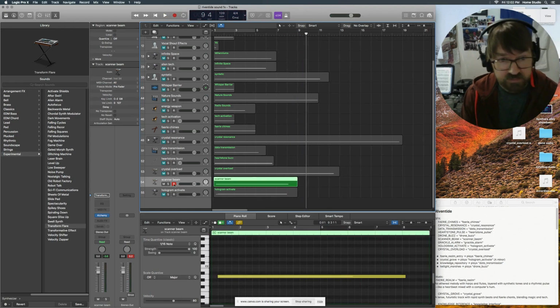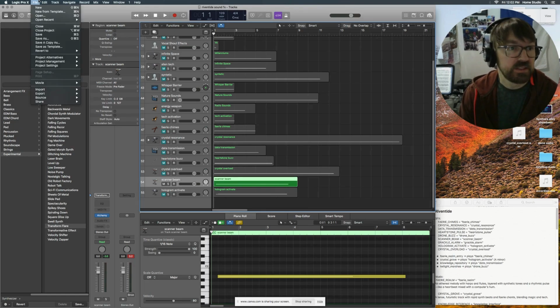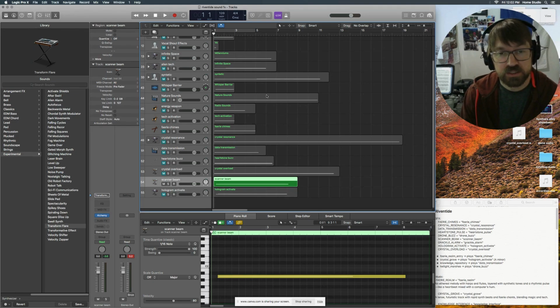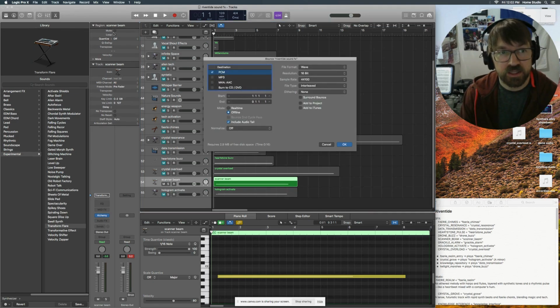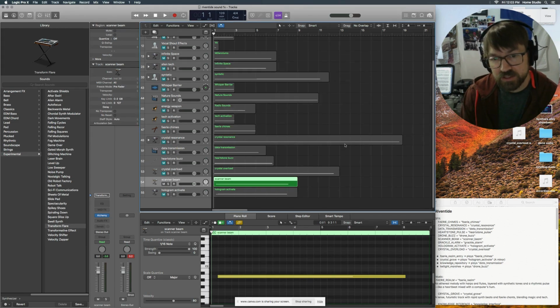Excellent. Now we will mix this down. Bounce. Project. So we're in Logic Pro 10 here on an old Mac computer. Everything's probably pretty small because this is a big 27-inch screen. We're going to mix it down as a WAV file. That's what the code asks for.